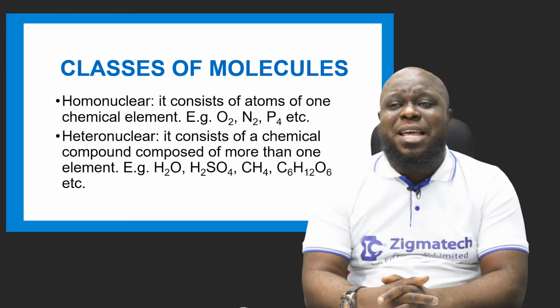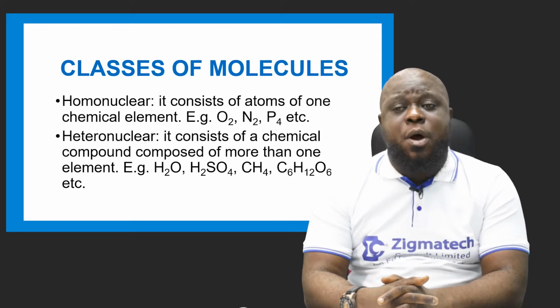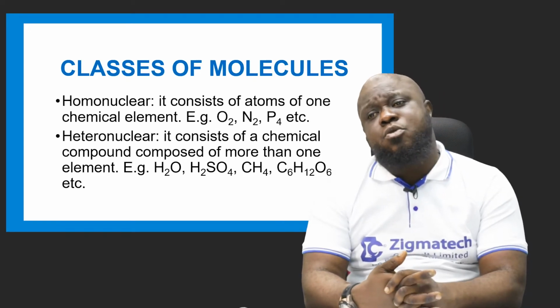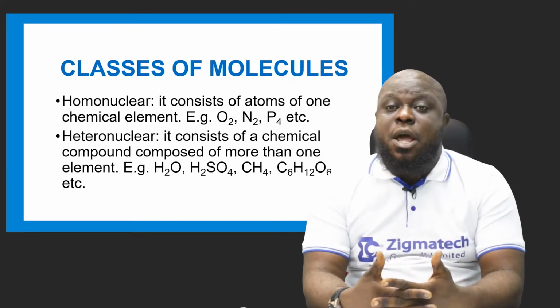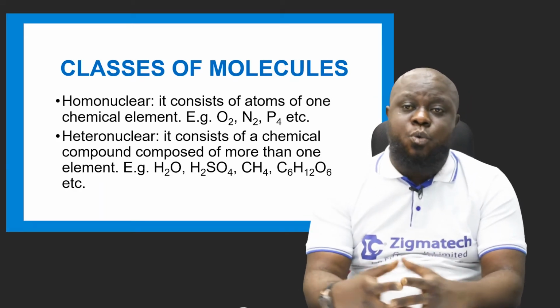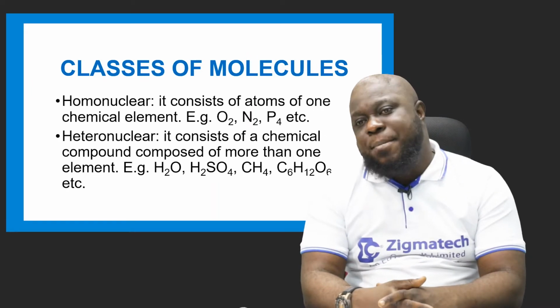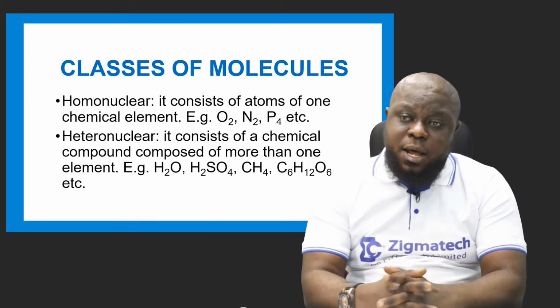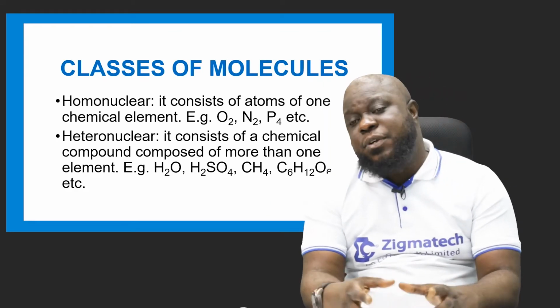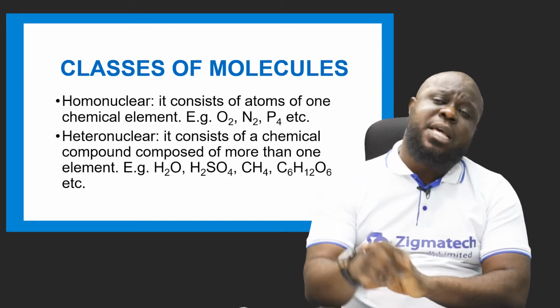So now these things you see, this identification of subscripts tells us the number of atoms in the molecule. I told you every element is a molecule, but not all molecules are elements. I told you that. So in essence, homonuclear, homo means one. So only one element. While hetero means many. That means to say elements came together to form this particular compound. Now if you check, oxygen has 2 atoms in the molecule.